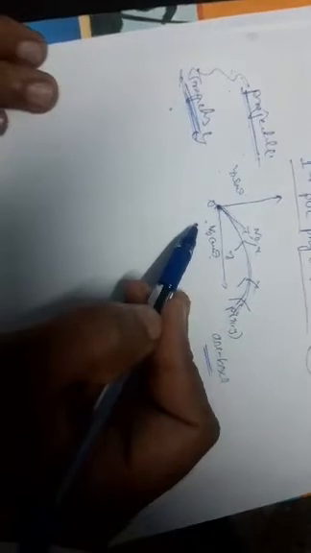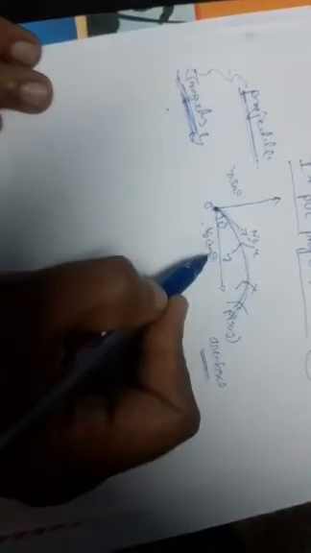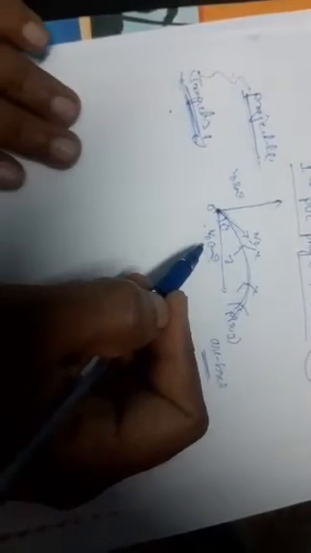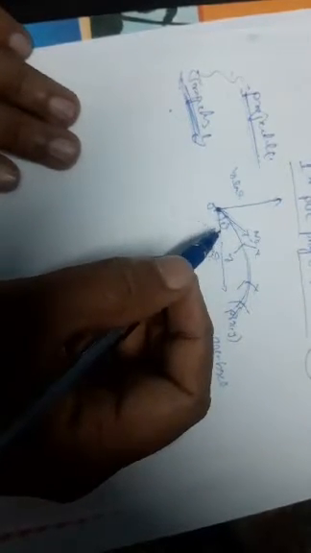Consider a body projected from A, where the initial velocity is V naught. Theta is the angle between the horizontal component, V naught cos theta, and the initial velocity V naught. Theta is the angle with the horizontal at the initial position of the body. If the velocity of the body is resolved into two components, one is V naught cos theta and the other is V naught sin theta. V naught cos theta is called the horizontal component, and V naught sin theta is called the vertical component.